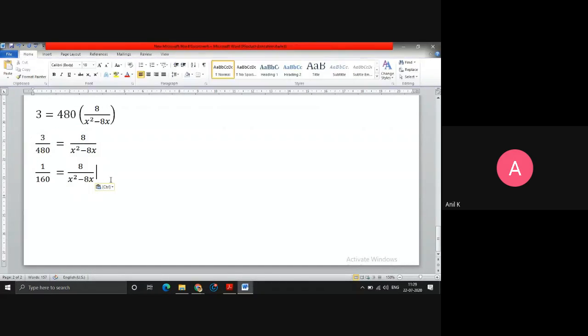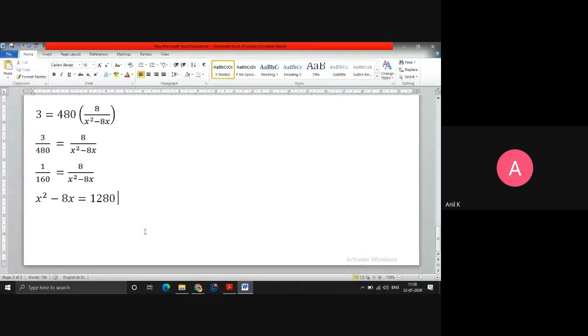Now you can do the cross multiplication. When I do the cross multiplication, I will get x square minus 8x multiplied with 1, so 1 into x square minus 8x. Then this 160 will multiply with 8. What do you get, 160 into 8? 1280, if I am not wrong.